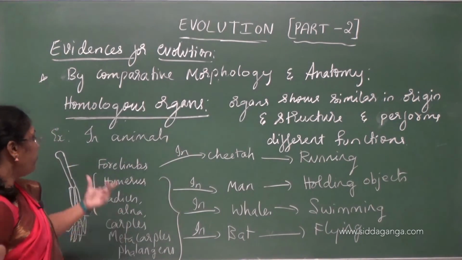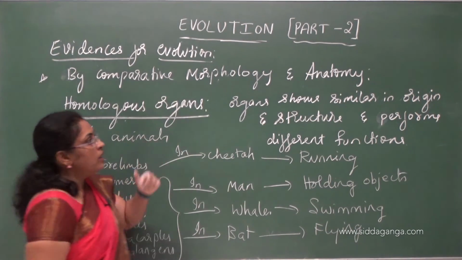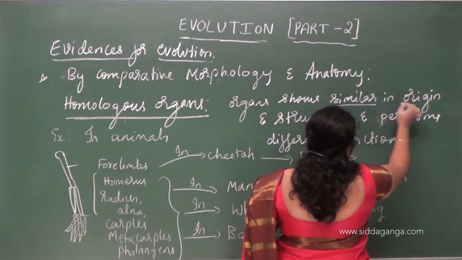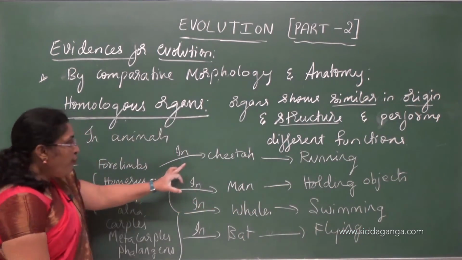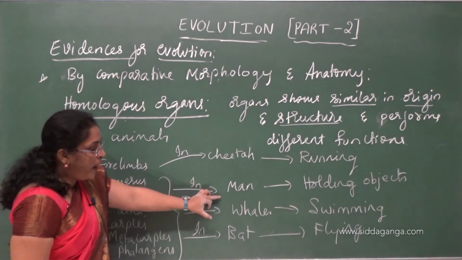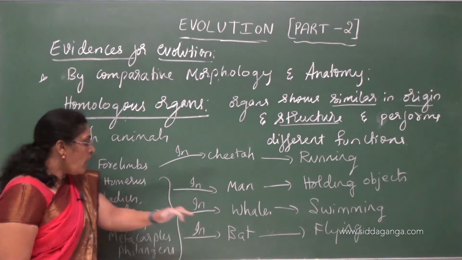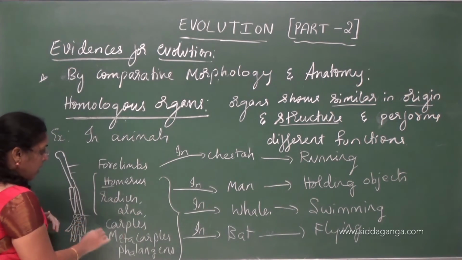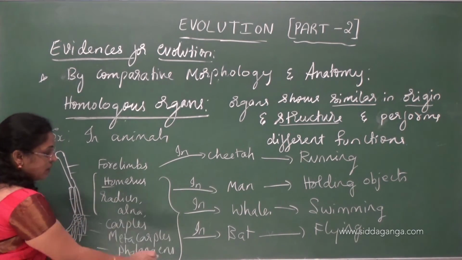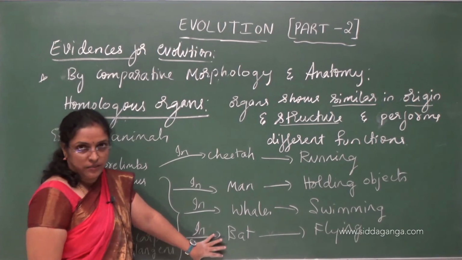See here, origin. They are similar in origin and structure. All the forelimbs of cheetah, man, whales and bat are made up of bones called humerus, radius, ulna, carpals, metacarpals and phalanges.